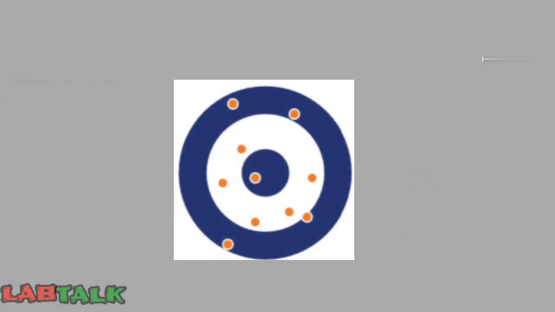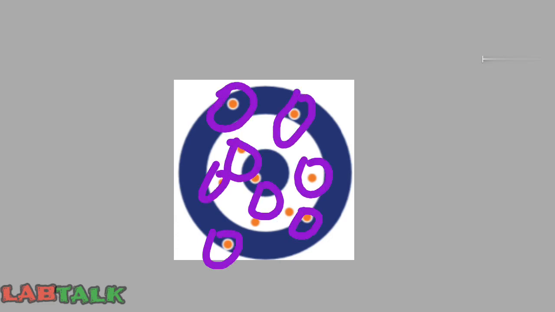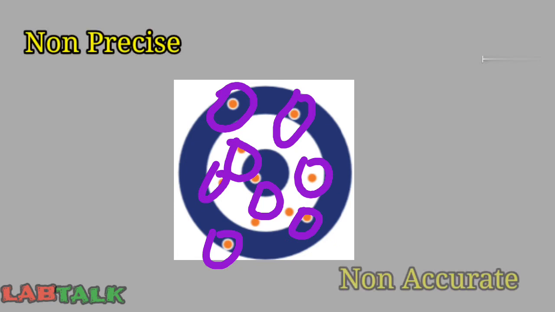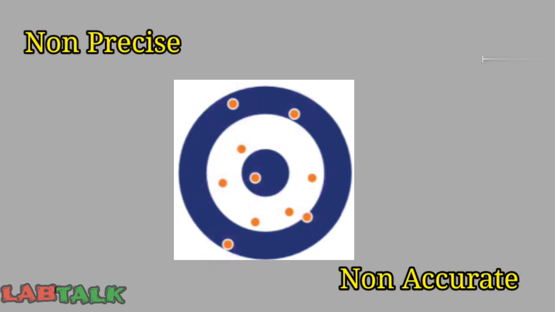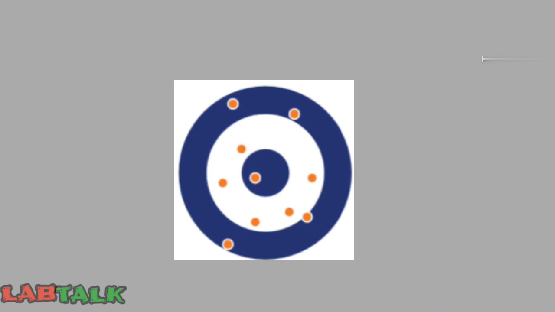Finally, in the last figure, if you see, all the hits are scattered. They are not at the same place and they are not all at the bull's eye. So this measurement procedure is neither precise nor accurate. The values are said to be biased.